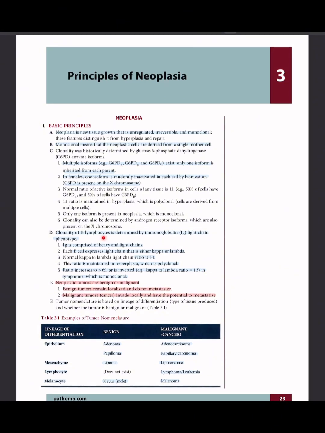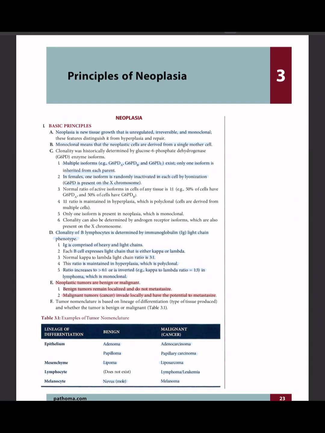Clonality of B lymphocytes is determined by immunoglobulin light chain phenotype. Immunoglobulin is comprised of heavy and light chains. Each B cell expresses a light chain that is either kappa or lambda. The normal kappa to lambda light chain ratio is 3:1. This ratio is maintained in hyperplasia, which is polyclonal. In neoplasia, the ratio increases to more than 6:1 or is inverted. For example, the kappa to lambda ratio equals 1:3 in lymphoma, which is monoclonal.